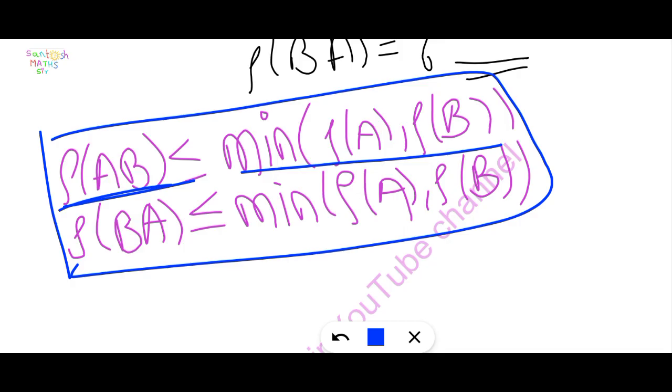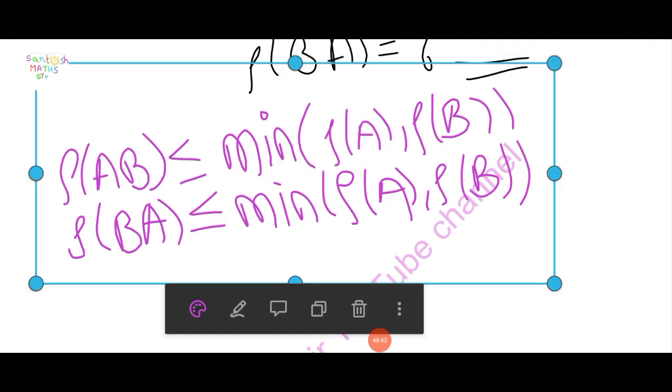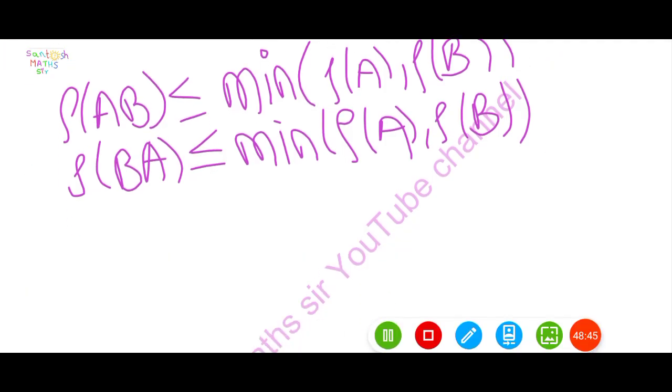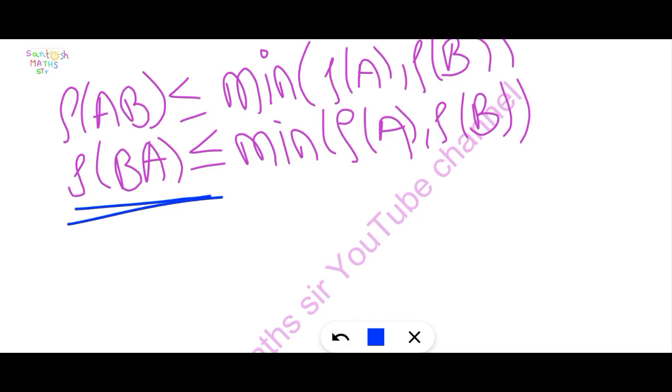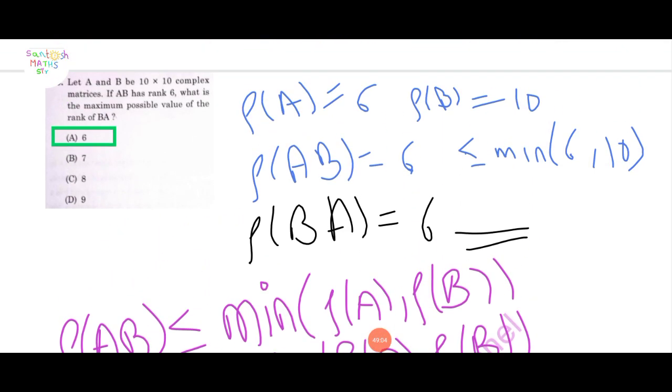Here the rank of AB is given as 6, and it is possible that the rank of A is equal to 6 or the rank of B is equal to 6. If one of them is 6 and the minimum is taken, then the rank of BA is also 6. Here also the minimum is 6 or 6, which is possible. So the rank of BA is also 6. Here option number A is correct.